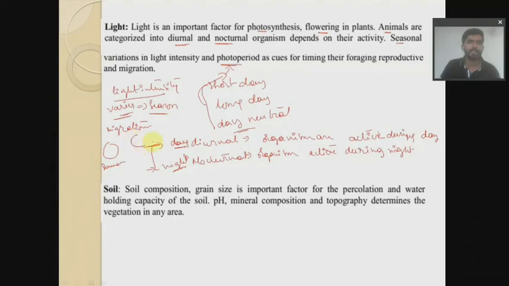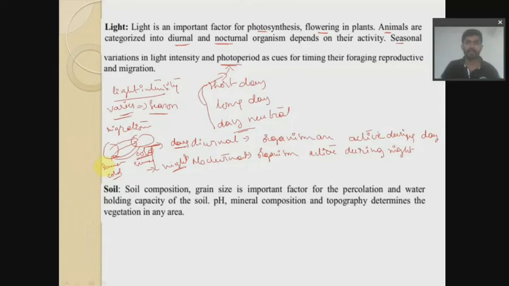Okay, and this place is the colder region. Mainly the birds or other organisms move from this one to this one. When it becomes summer here and winter in the colder region, they just come back to their original position. So that is migration, which can be seen over there.